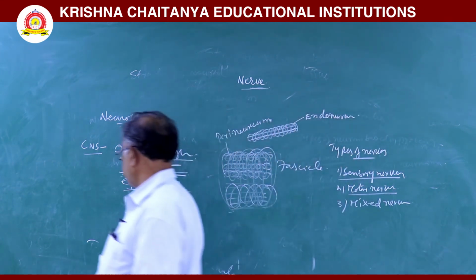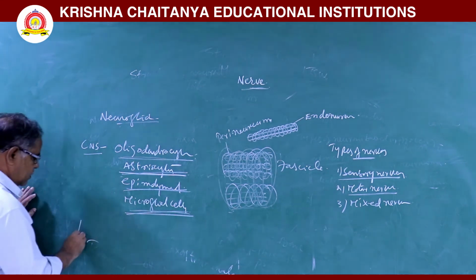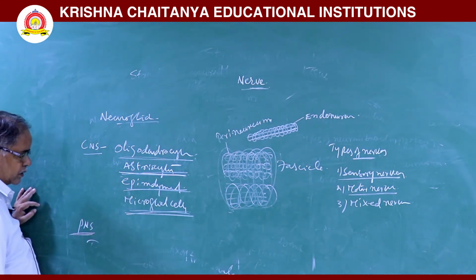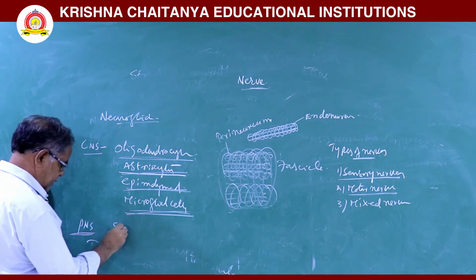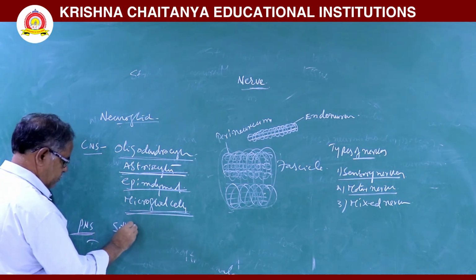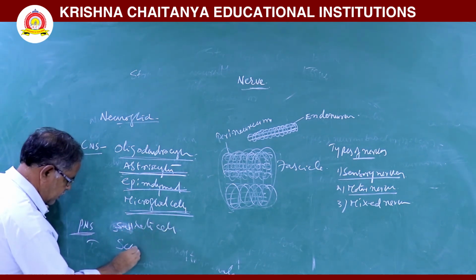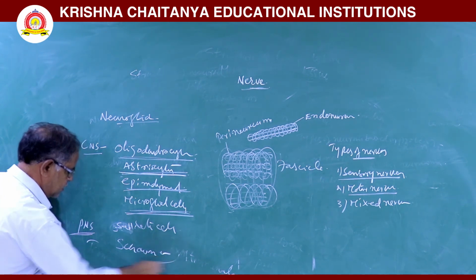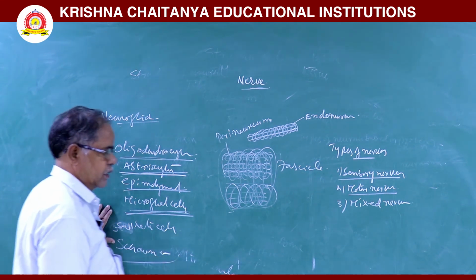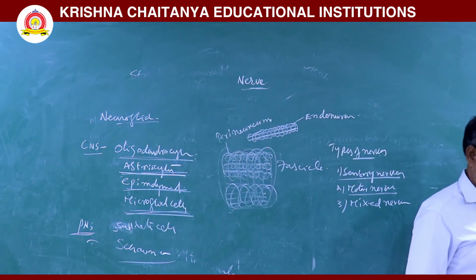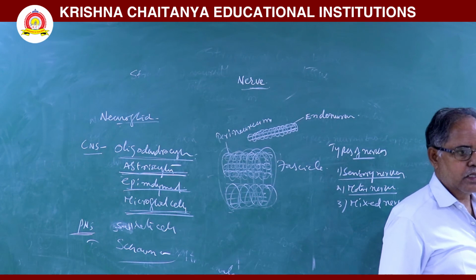Next, in the peripheral nervous system, in neuroglia, some cells are there. They are satellite cells and Schwann cells. These satellite cells are present around the cell bodies.